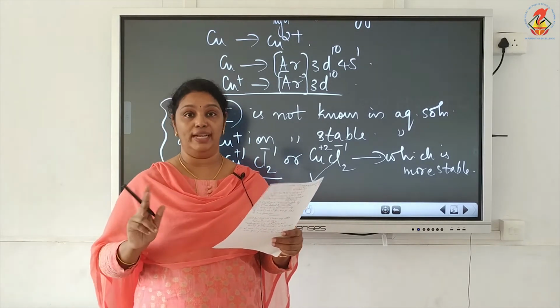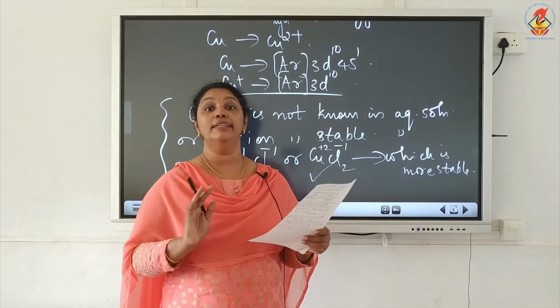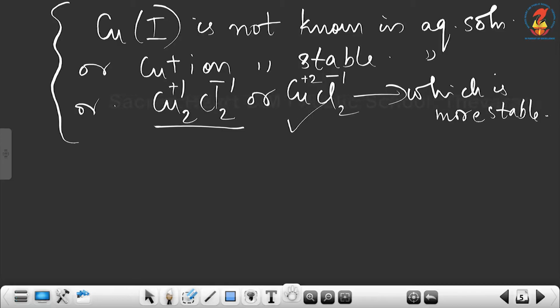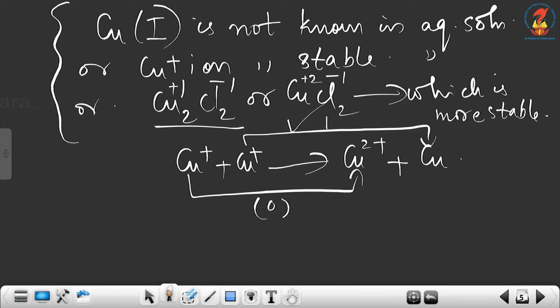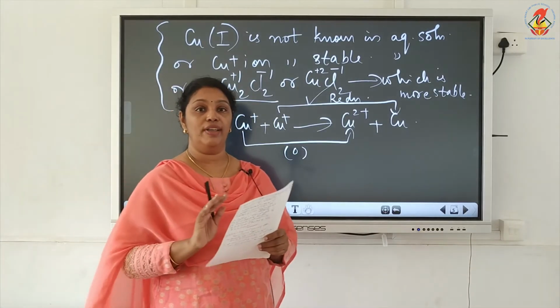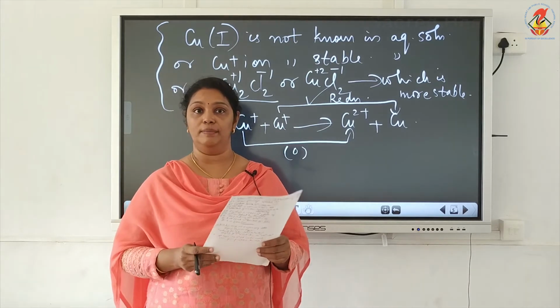Therefore, Cu+ in aqueous solution will undergo disproportionation to form Cu2+ and Cu. Here one Cu+ will get oxidized and one Cu+ will get reduced. This is reduction.